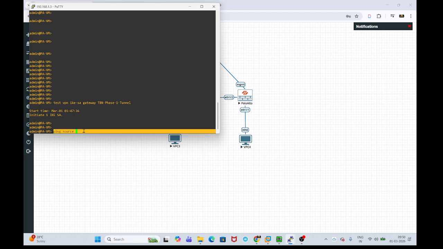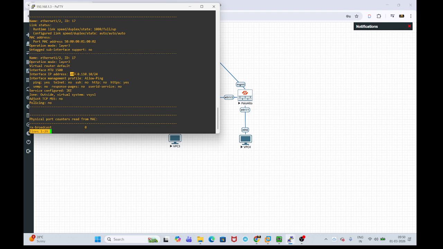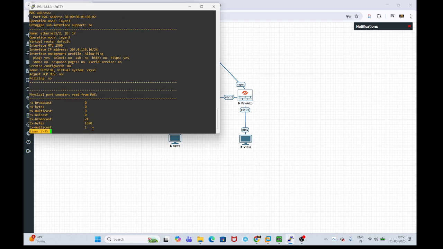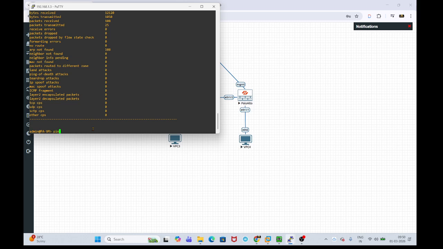How can you know the source IP? Before that, you can verify it with show interface ethernet 1/2. 203.0.110.10 is my source IP. So ping source 203.0.110.10 host, which is our destination IP, 203.0.110.20. As I have connected directly, I'm taking the IP addresses from the same subnet. The source is 10 and the destination is 20.